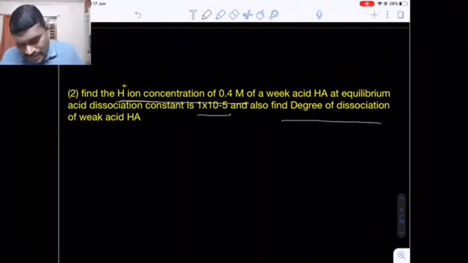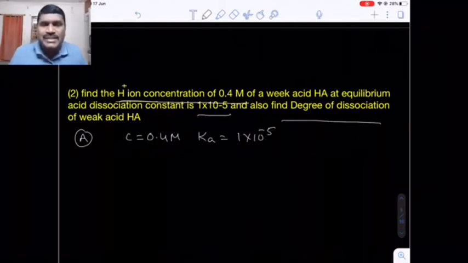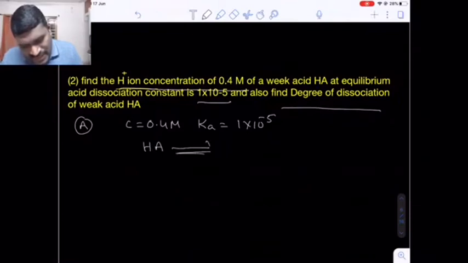Now here, what is the concentration of the acid given to you? 0.4 molar. What is the dissociation constant of the acid given? 1 into 10 raised to minus 5. Now here weak acid HA, how does it dissociate? As H plus and A minus. Are you getting my point?